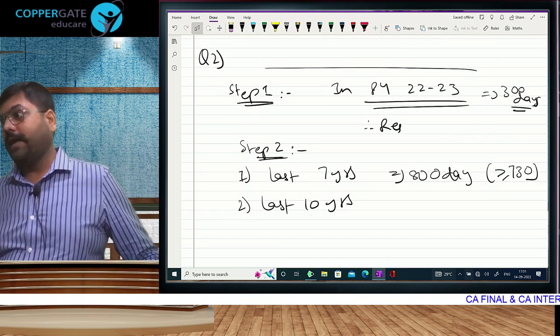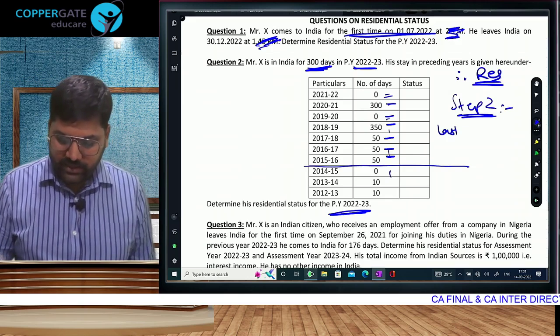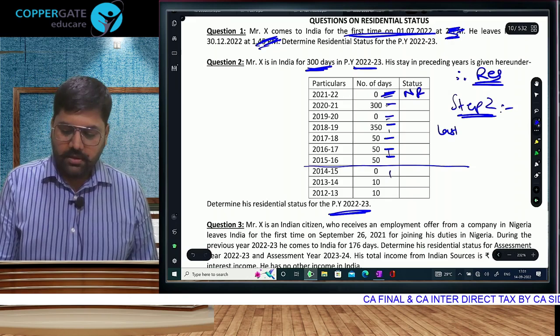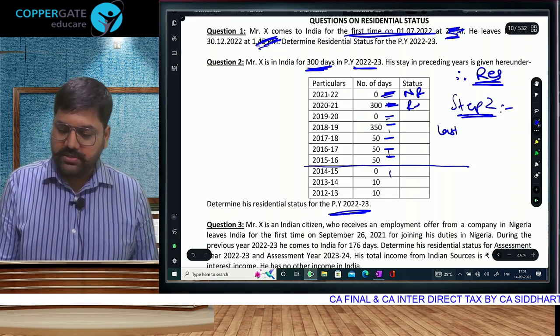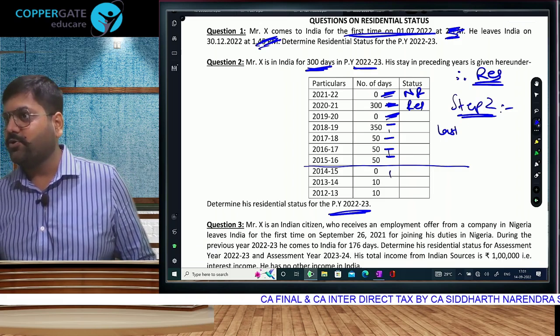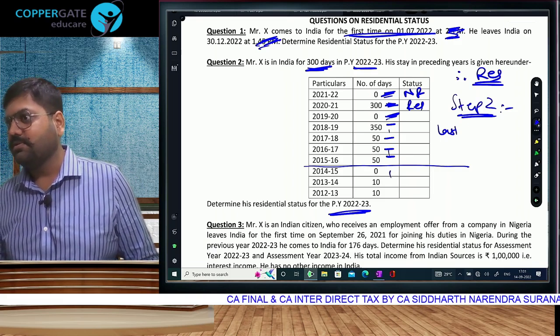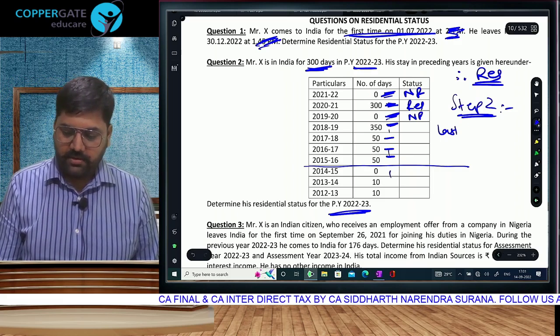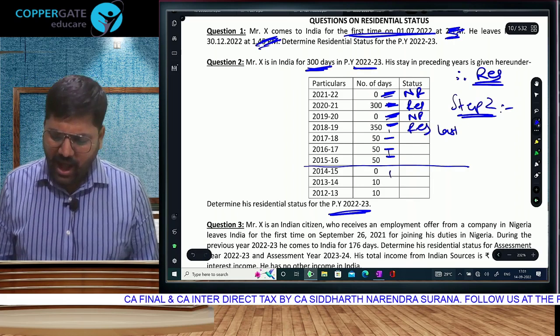Minimum 2. It can be more, but minimum 2. देखते. This is 0. So non-resident. This is 300. तो resident. 0. अरे देखो 0 है ना, तो direct I am writing. 60 होता तो I would have checked last 4 years. Correct or no? Non-resident. 350. खत्म, टाटा, बाय बाय, गया.